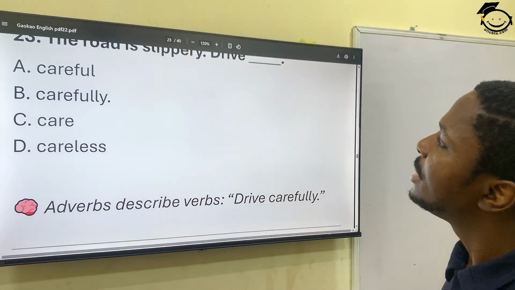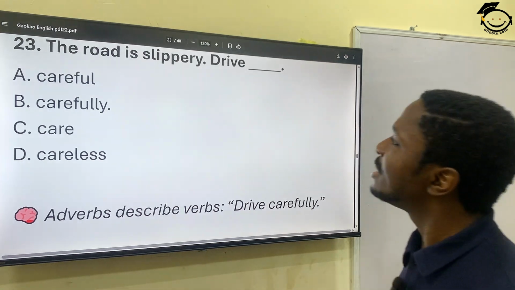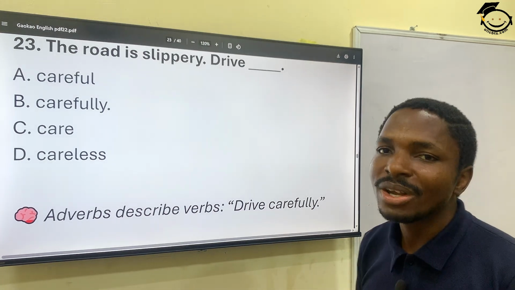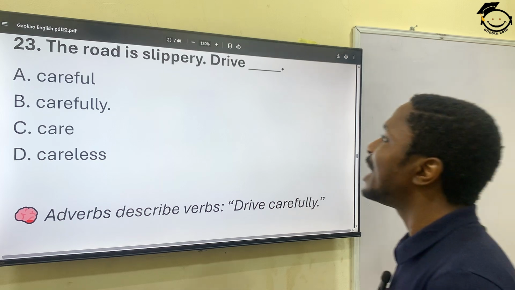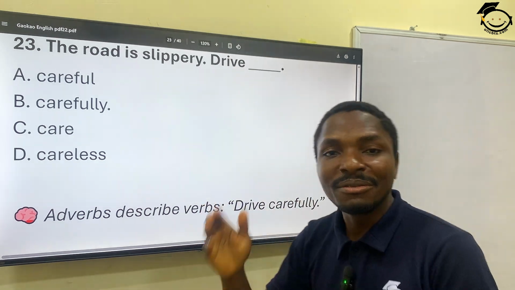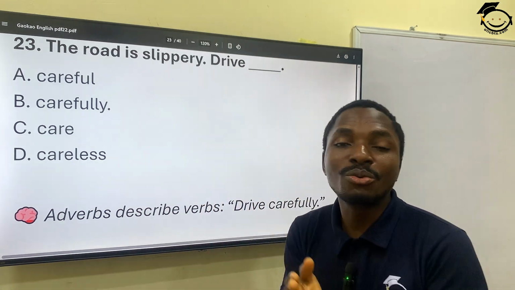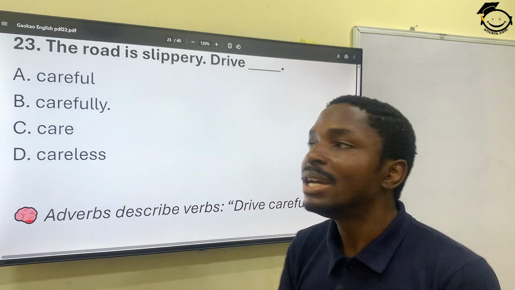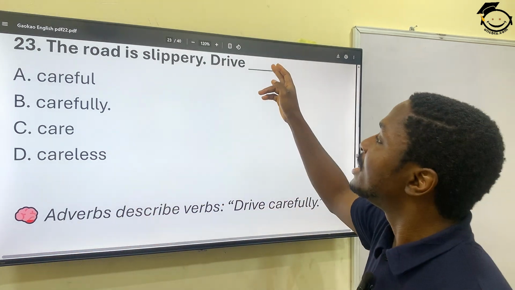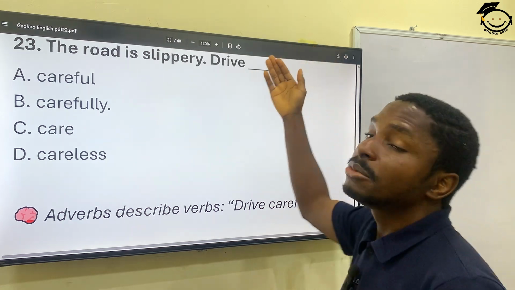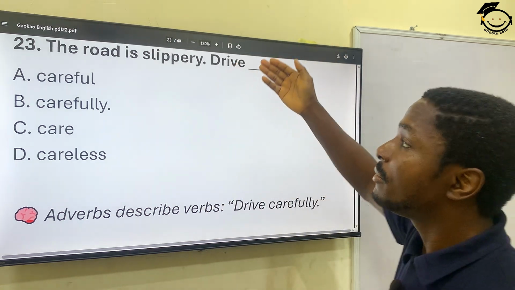23. The road is slippery. Drive dash. Now, drive is a verb. It's an action word, giving you an action to drive. Now, what's supposed to be here? Adverbs often follow verbs.